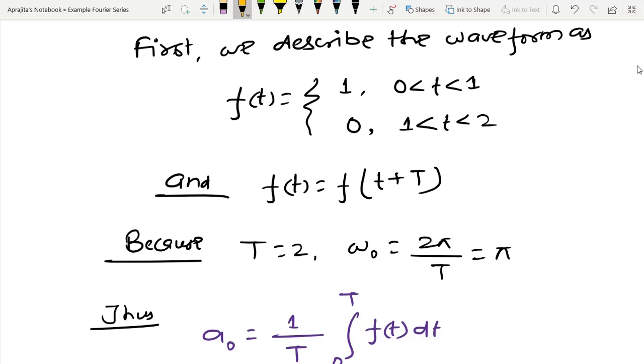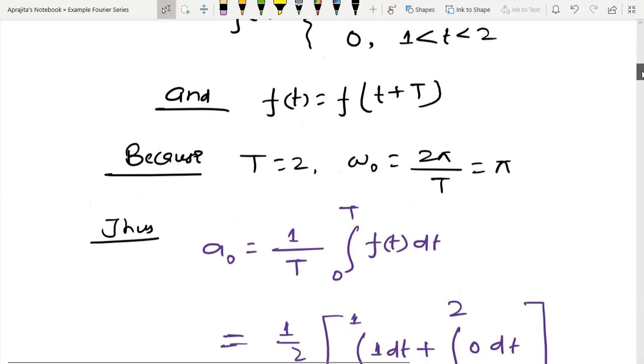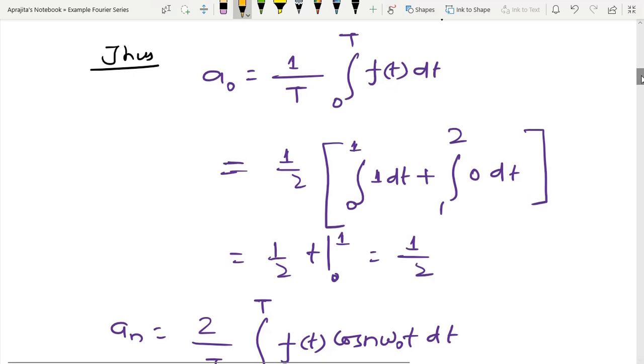This is obviously a periodic function, and since it repeats the same pattern after every 2 seconds, the periodicity is 2, and the fundamental angular frequency I can calculate as 2 pi by T, so that is pi. Now, in order to calculate a0, I have to calculate the average value of f(t) over one period. If you do that, you get 1 by 2.